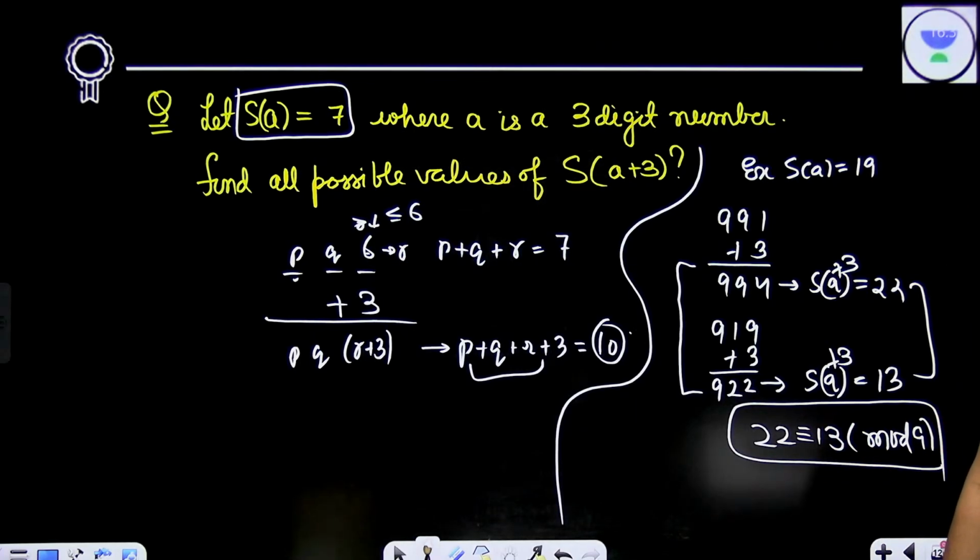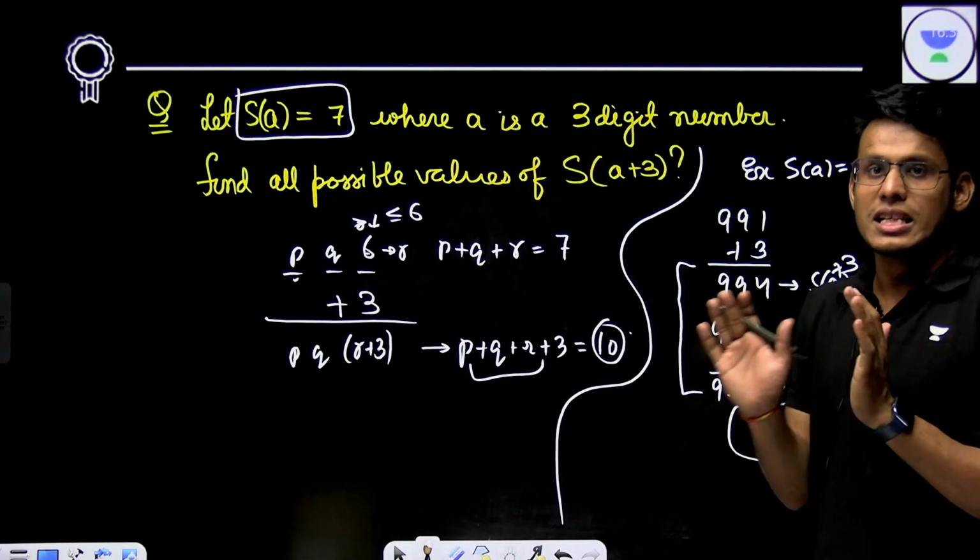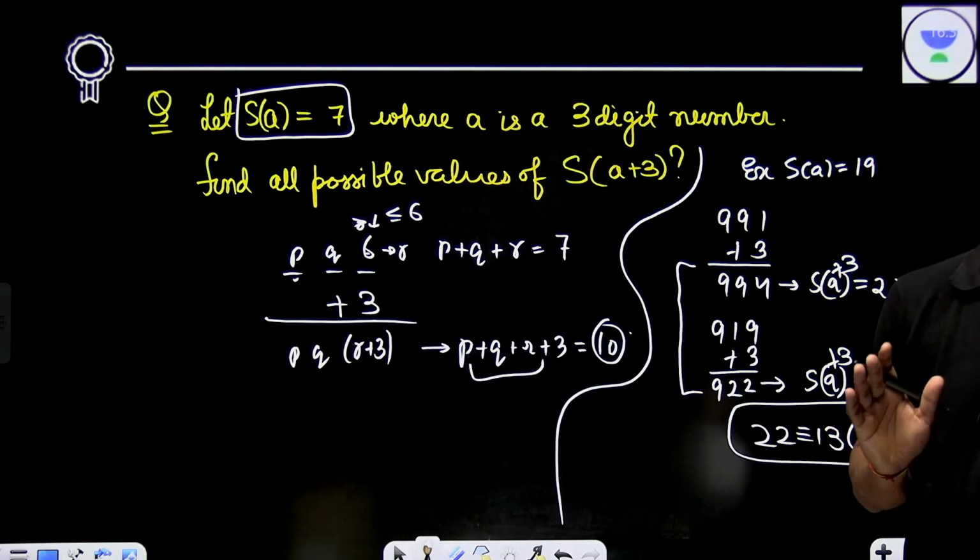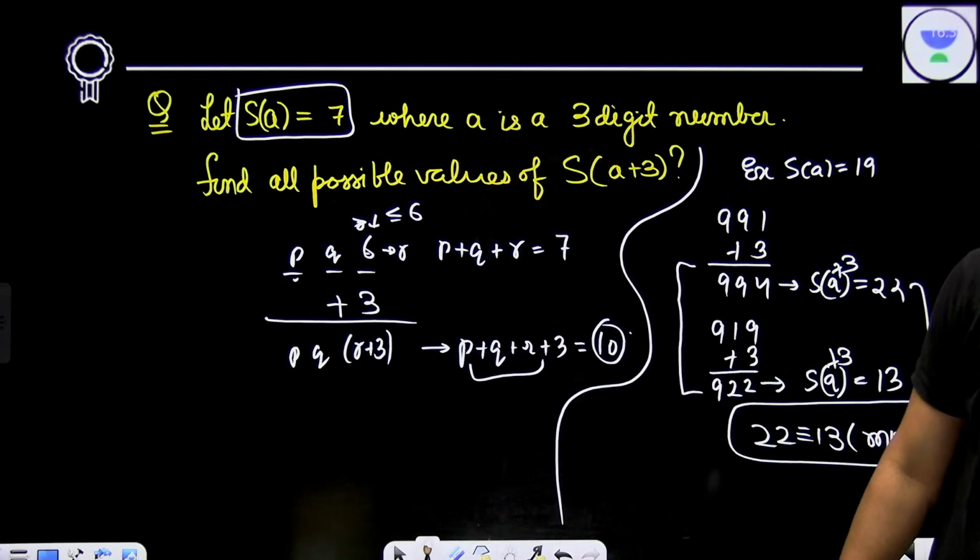So, if S of A is 8, then it would have different values. Yes. This is precisely my point.